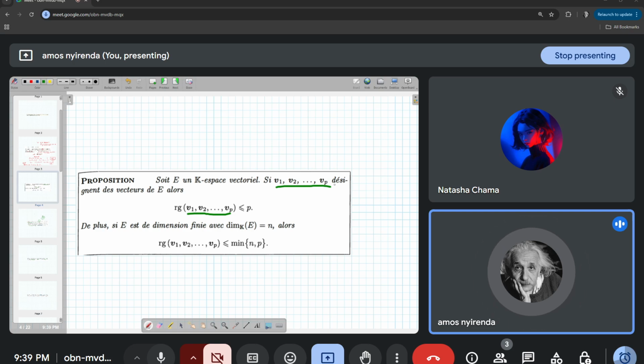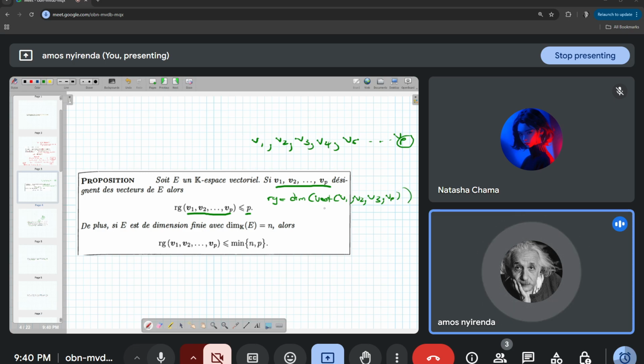So we have a family of vectors V1, V2, V3, and then V4, and then V5 up to Vp. So P is the number of elements. So here they are saying that the rang of this family of vectors is less than or equal to P. Now, how do we process this? Remember that le rang is equal to the dimension of vect of this family of vectors V1, V2, V3, and then Vp, like so.